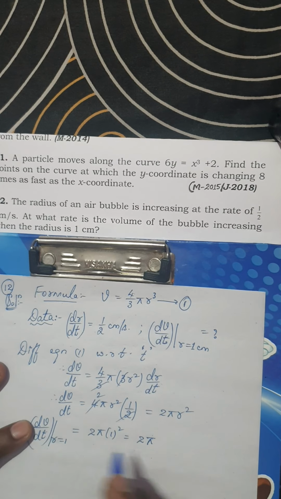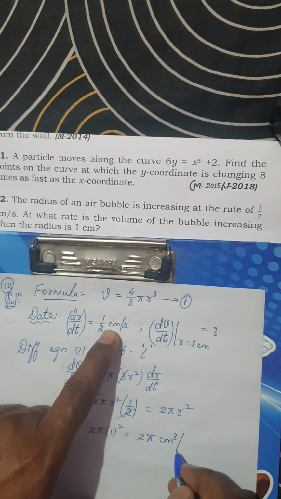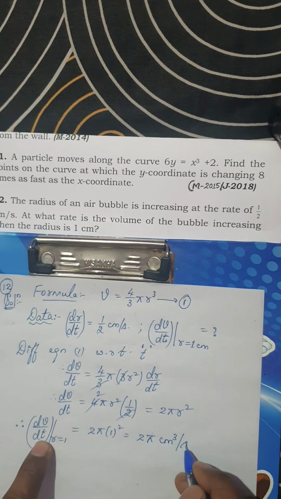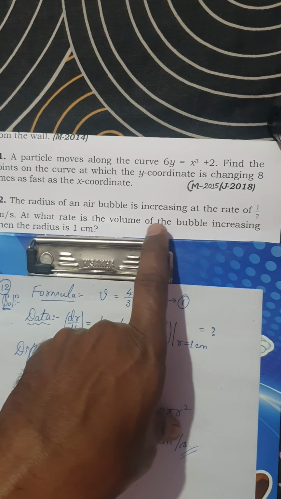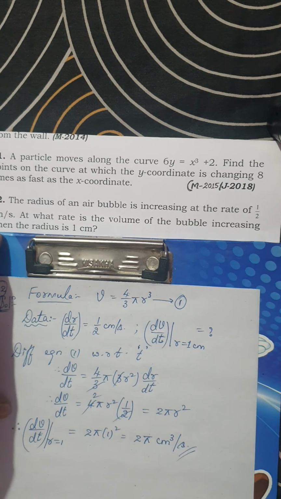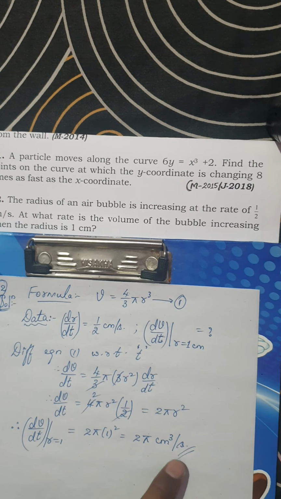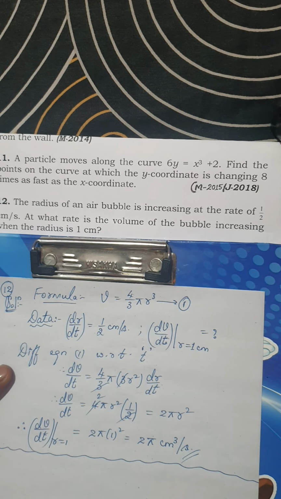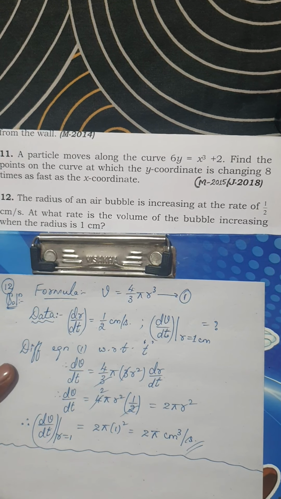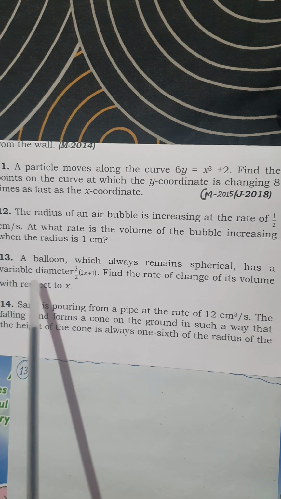What is the unit of volume? Volume is in unit cubes, that is centimeter cube, per unit of time, which is second. Here he has given it in terms of seconds. Therefore you can say the volume of the air bubble is increasing at the rate of 2 pi centimeter cube per second. So this comes to the conclusion of the solution for this question. Okay, we will move on to the next one.